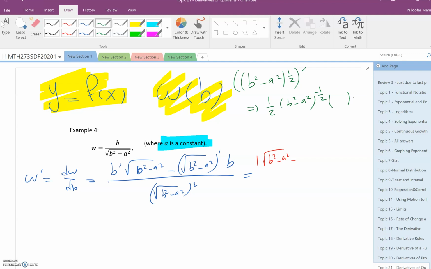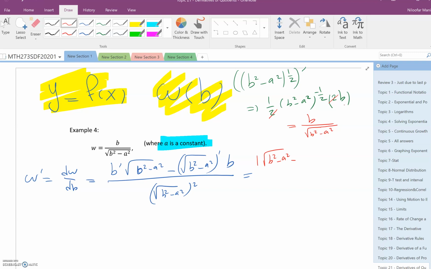The derivative of the inside is the derivative of b squared minus a squared. The derivative of b squared is 2b. The derivative of a squared is 0 because a is constant. So you have 2b. You can cancel this guy and this guy, and then this is your answer: b divided by the radical of b squared minus a squared. See, when you have something with a power on the radical, it means that thing to the power 1 over 2.